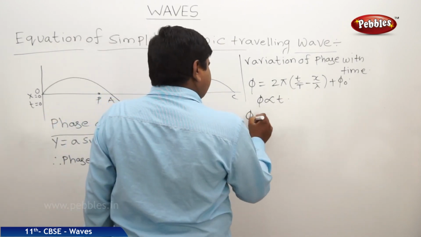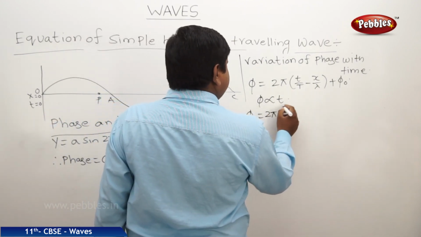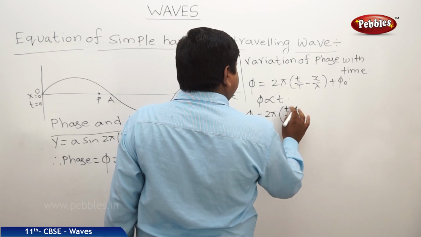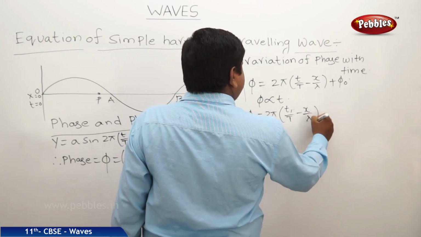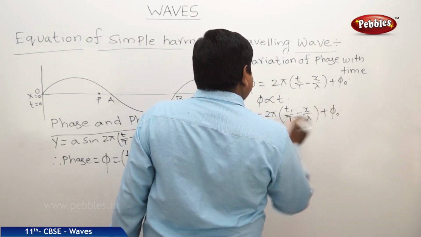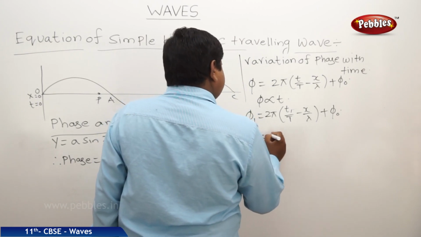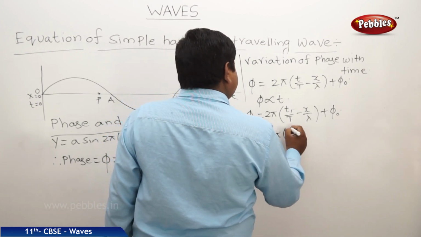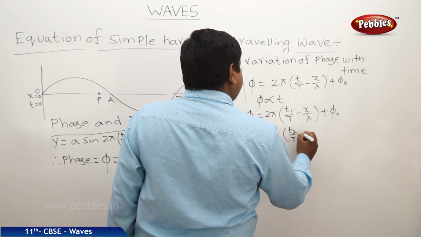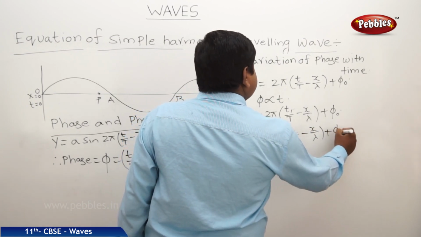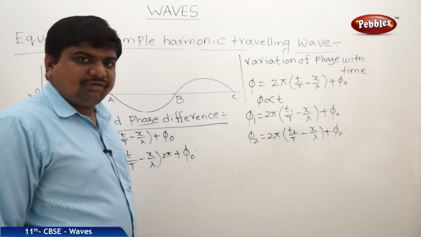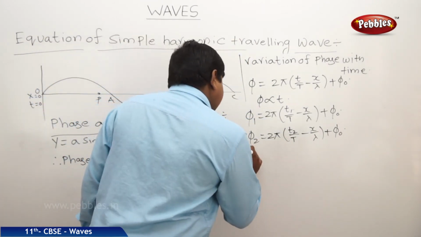Therefore, phi 1 is equal to 2 pi into (t1 by capital T minus x by lambda) plus phi naught, and phi 2 is equal to 2 pi into (t2 by capital T minus x by lambda) plus phi naught. Now I am finding phi 2 minus phi 1.